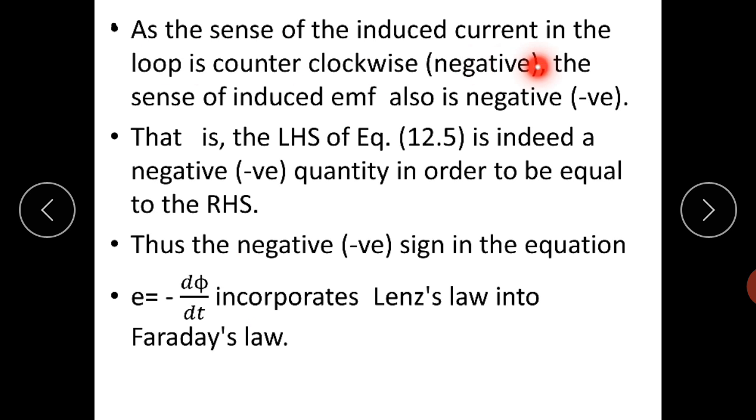As the sense of the induced current in the loop is counterclockwise, the induced EMF is also negative. That is, the LHS of the equation is indeed a negative quantity, in order to equal the RHS. Thus the negative sign in E equals minus d phi by dt incorporates Lenz's law into Faraday's law.